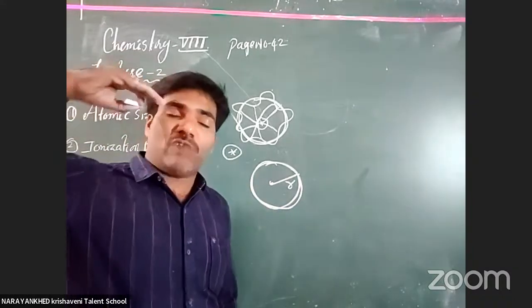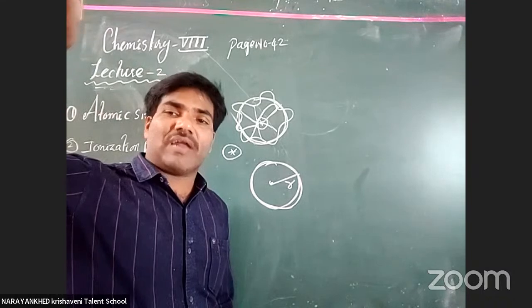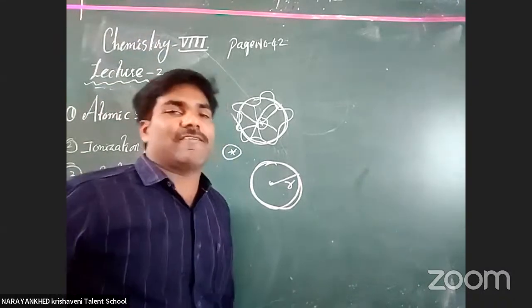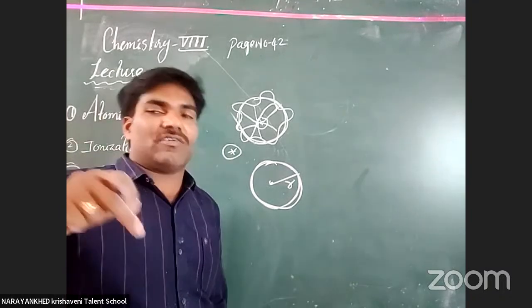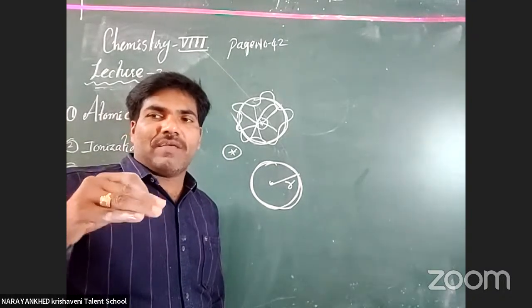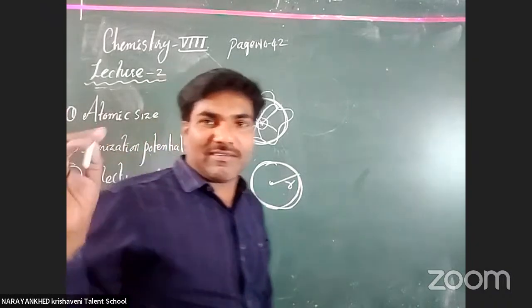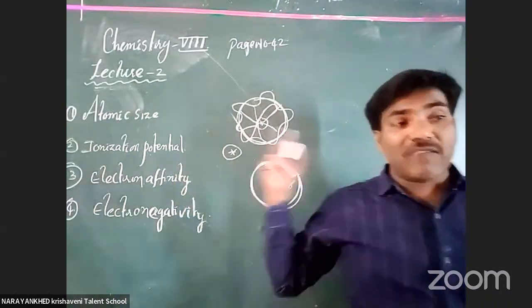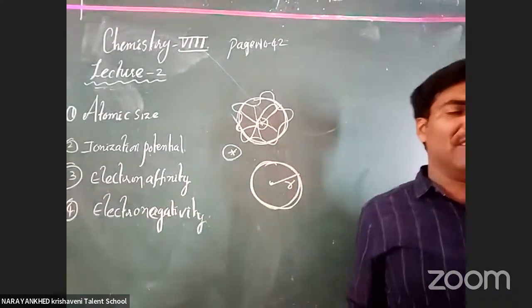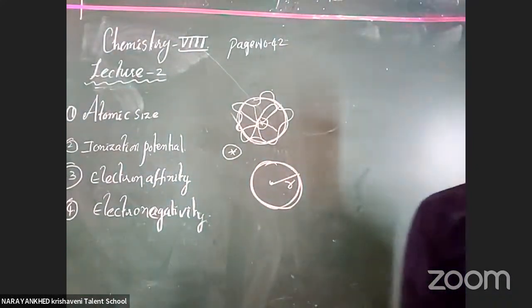It is a somewhat imaginary path. It will be there for the electron depending on the orbitals, depending on the nature of the orbitals. That's why the atomic radius does not look like a constant. Clear or not? Even for one atom, it will vary. Then how should it be considered?